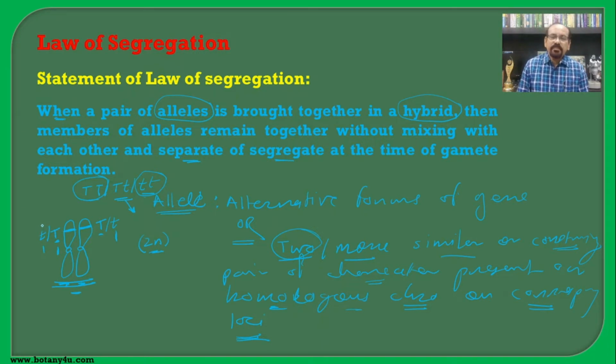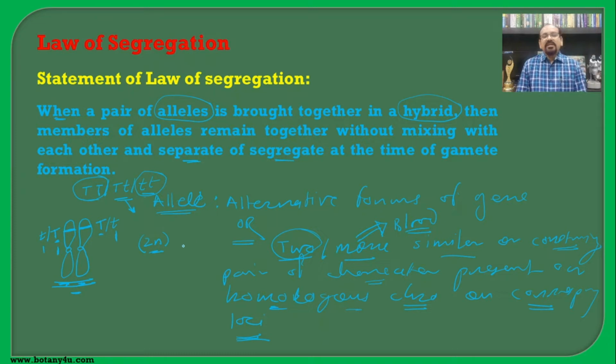But if we see the population of any organism, instead of two, there may be more than one type of alternating forms of the gene. Say for example, the blood groups in human beings have different types. So in this way, two or more similar or contrasting pairs of characters present on the homologous chromosome on corresponding loci are known as alleles or allelomorphs.